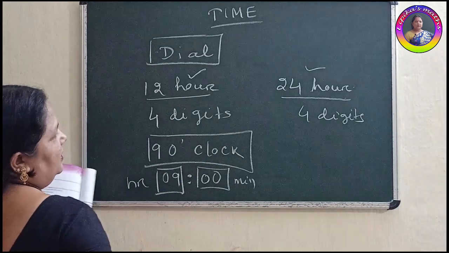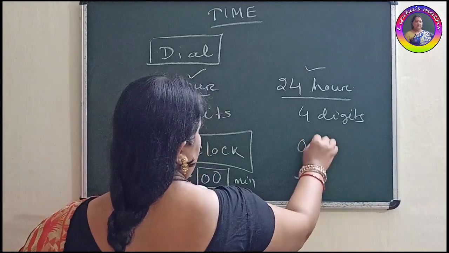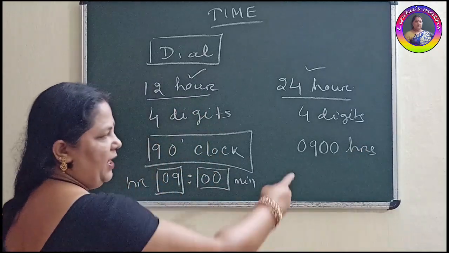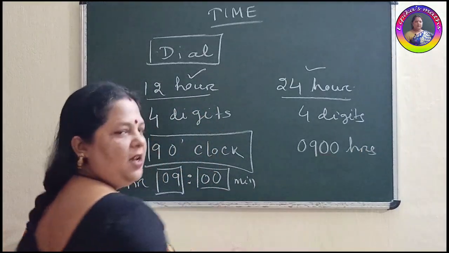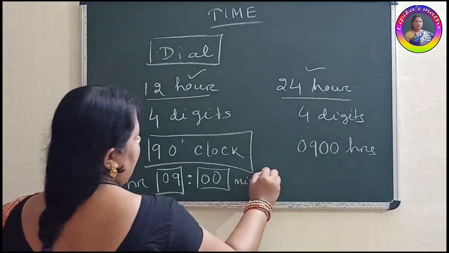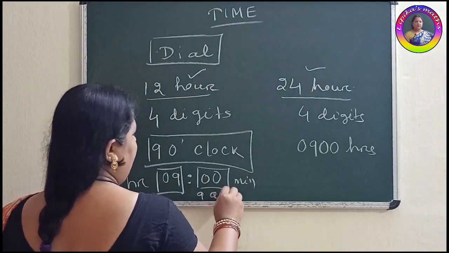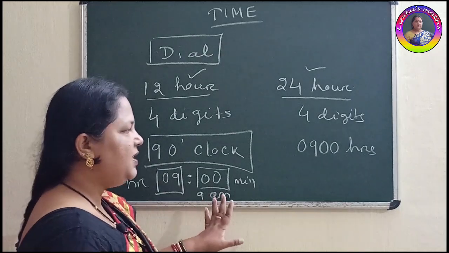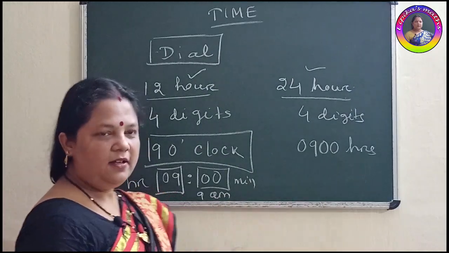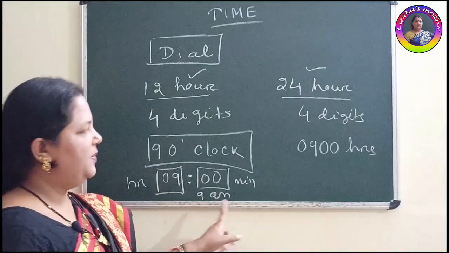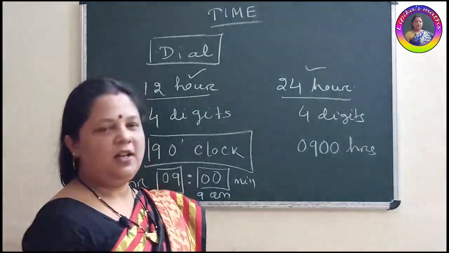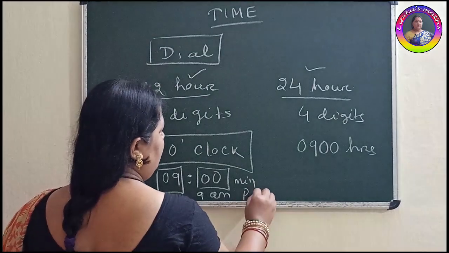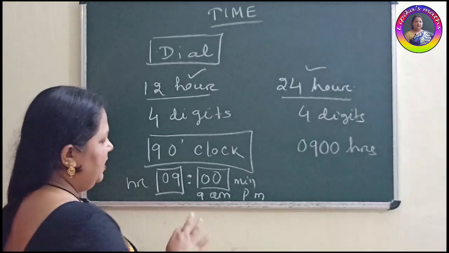Okay. But here, how to write? 0900 hours. But here you can write 9 AM. Clear? So what is the difference you are finding in this clock and in this clock? I am writing here 9 AM, but here I have written 0900 hours. Then what is the difference? What is this AM? The other is called PM, to represent the time: AM and PM.